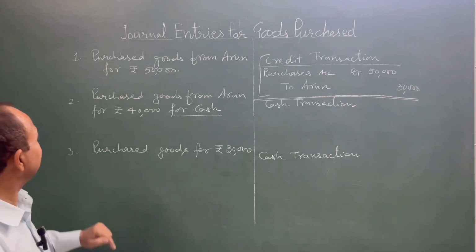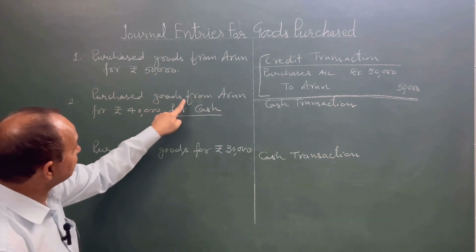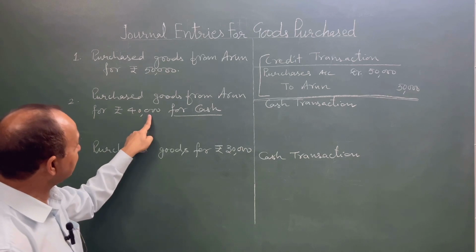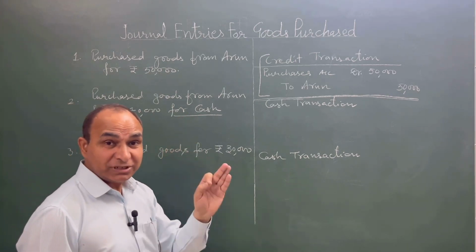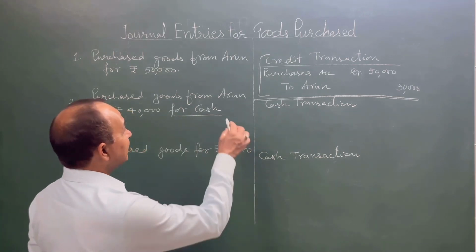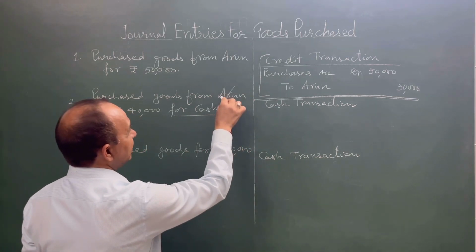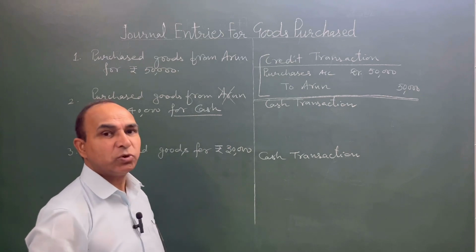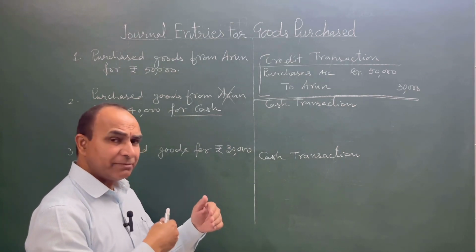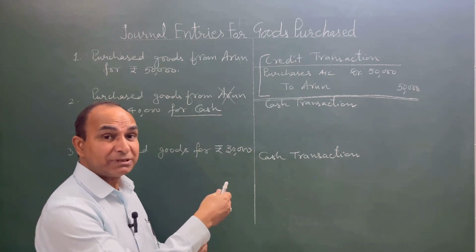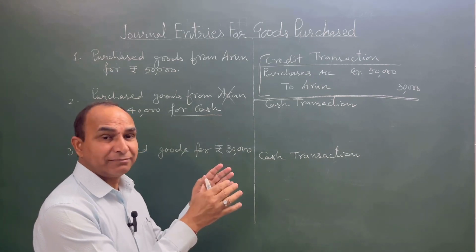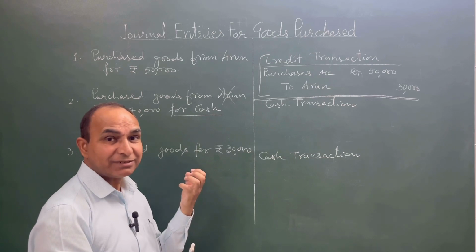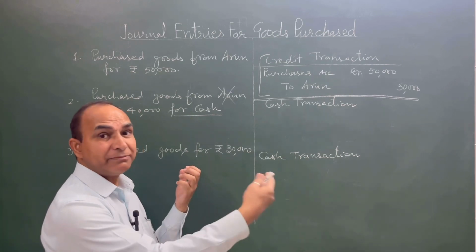Now come to the second one. Purchased goods from Arun for rupees 40,000 for cash. Whenever goods are purchased for cash, in that case students, remember one thing, the name of the supplier is completely ignored, because when we are making payment in cash for goods purchased, it doesn't matter who is the supplier, because goods are coming in, that is our expense, and we are making payment by cash.